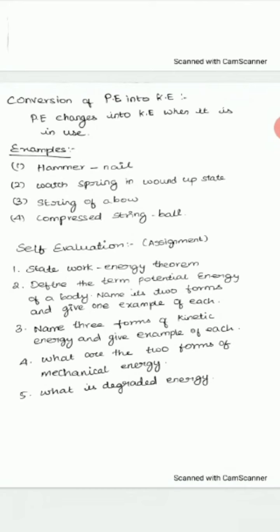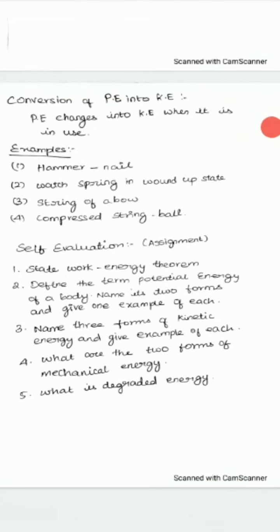Some examples have been given. I will send these examples through WhatsApp. Check it, read it, understand, and tell me whether you have understood or not. It is a very easy topic. You have to do it by yourself. You have to read by yourself. Just go through that part and then tell me whether you have understood or not.